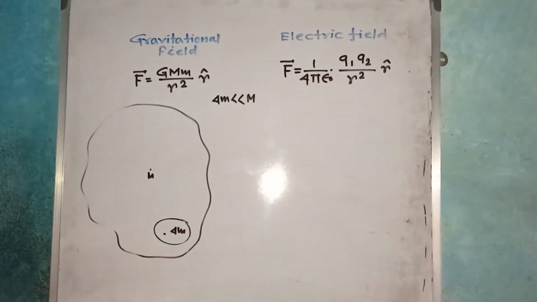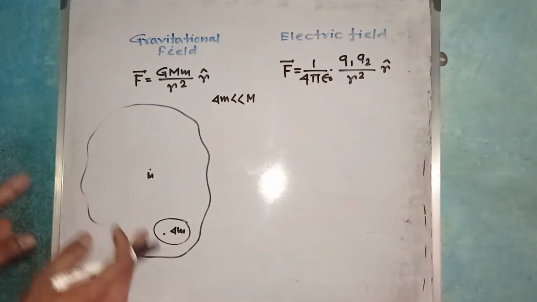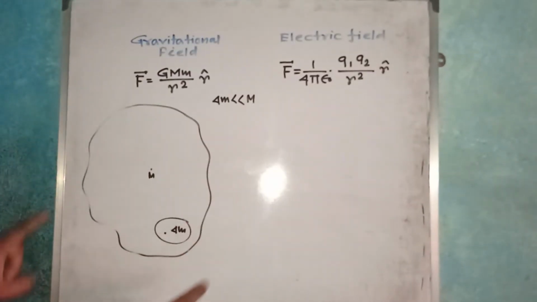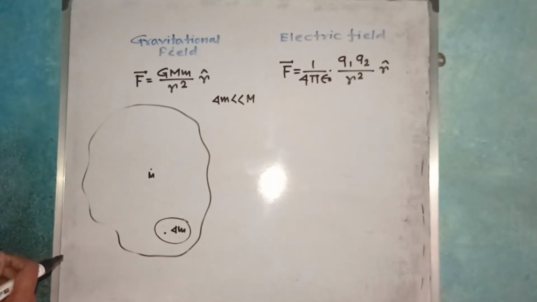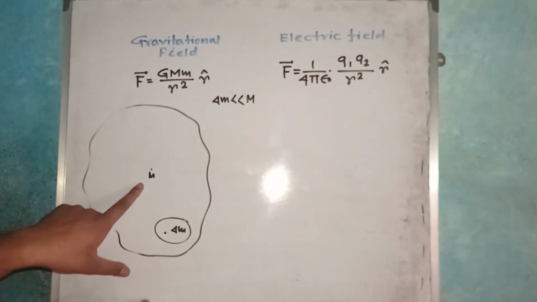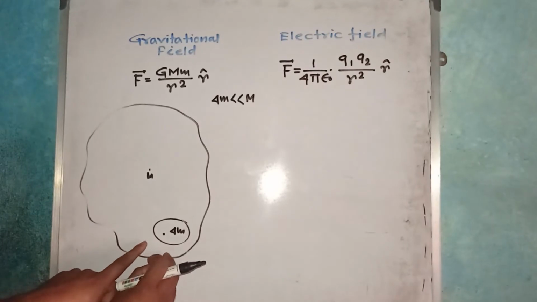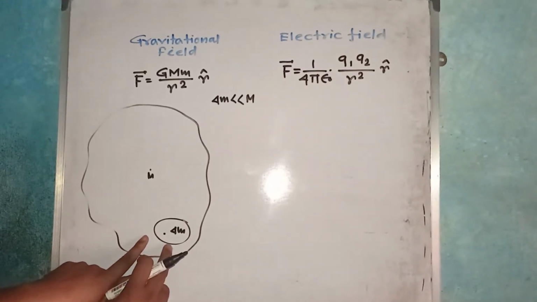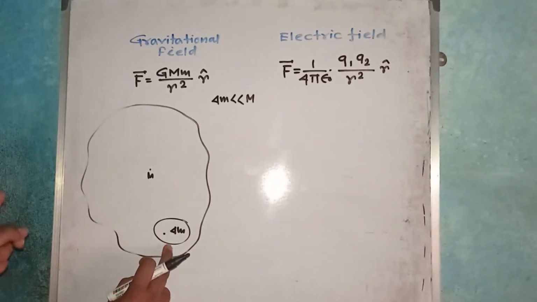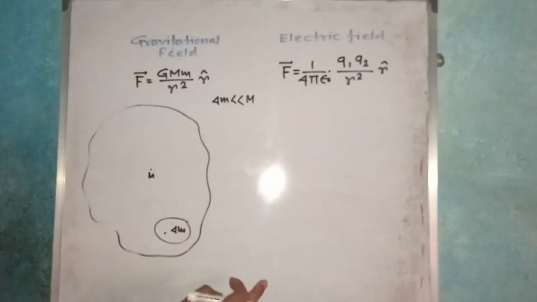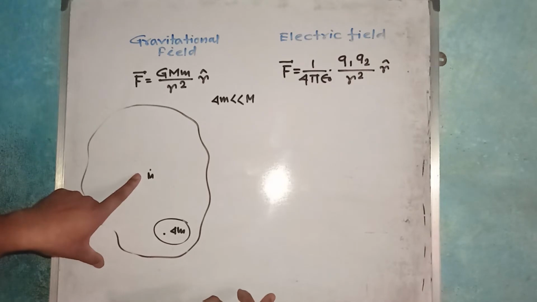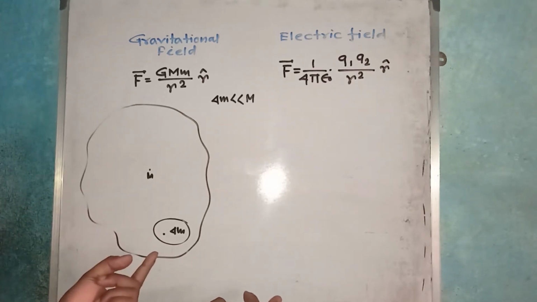But now if I consider there is a gravitational field in this region due to this body, and we put another body here, if this body experiences a force due to this body, then it can confirm that yes, there is a gravitational field due to this mass.